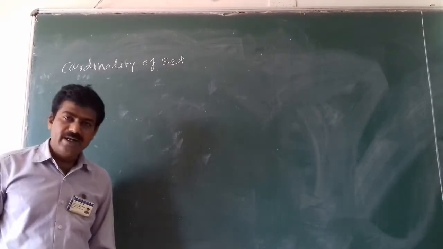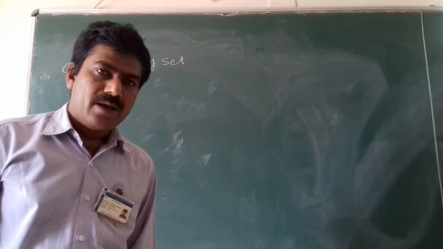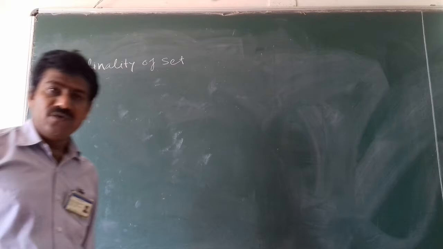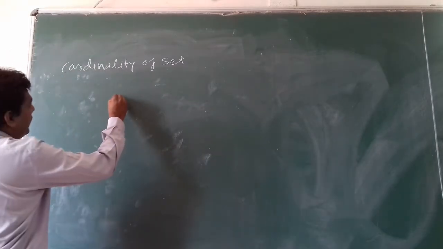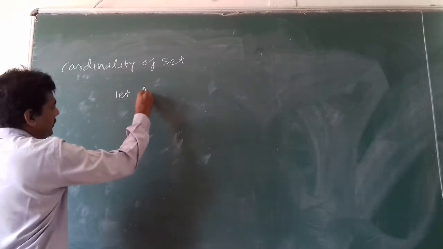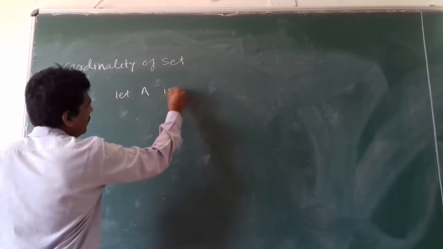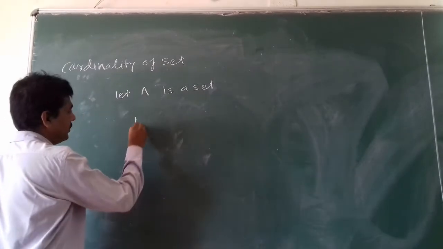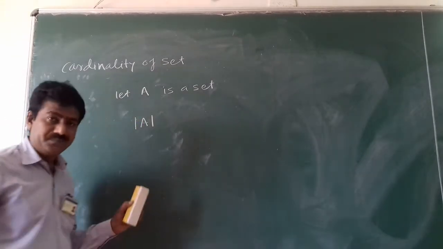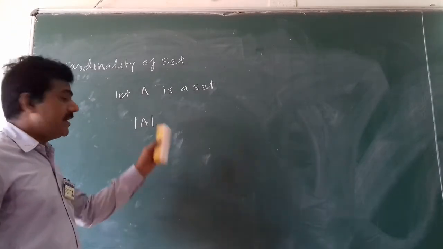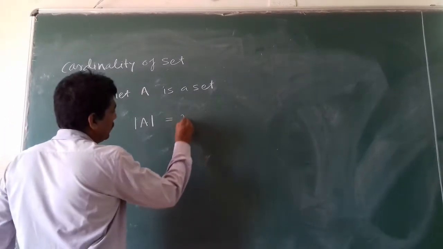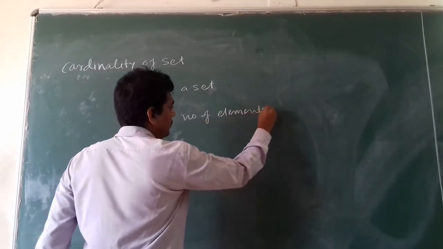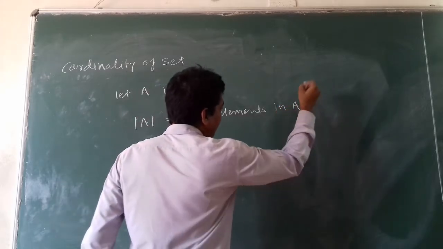Let's see what the cardinality of a set and the power set are, and a few examples on this. I will start with what the cardinality of a set is. Let capital A be our set. The cardinality of a set is denoted by mod A, the cardinality of A. This is nothing but the number of elements in that set, the number of elements in capital A.